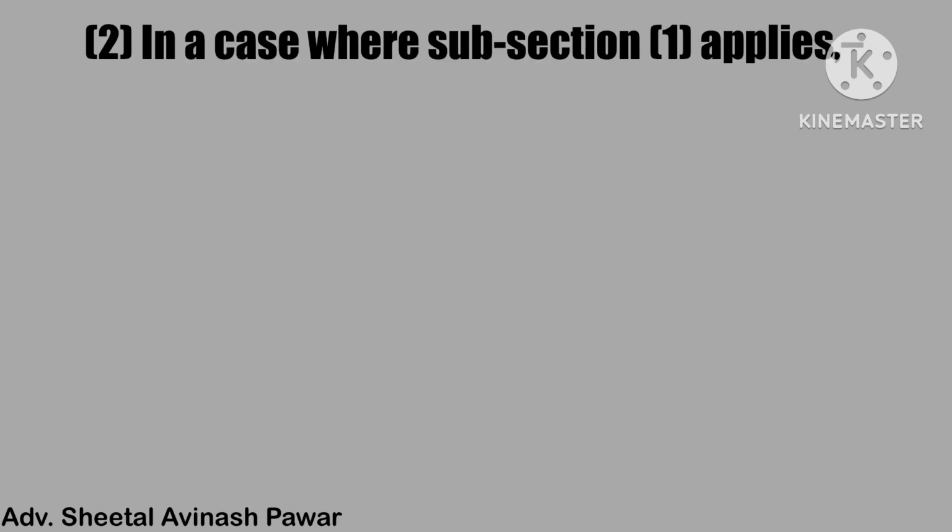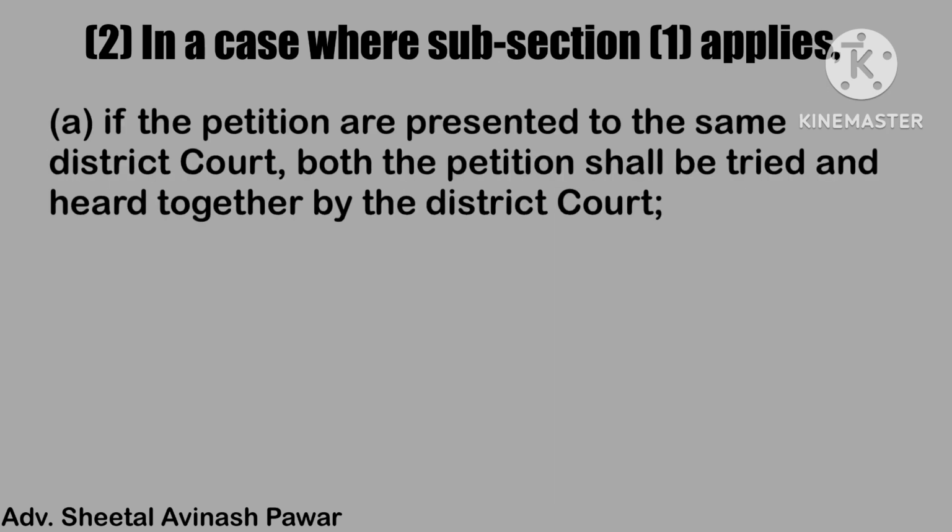Now subsection 2. In a case where subsection 1 applies, this subsection 2 contains clause A and clause B. Clause A. If the petitions are presented to the same district court, both the petitions shall be tried and heard together by that district court. It means if party A and B have filed a case regarding judicial separation under Section 10 and the decree of divorce under Section 13 in the same district court, then both the cases can be heard and tried together. They do not need to be heard and tried separately because the parties are the same, the facts are the same, everything is the same in the case.